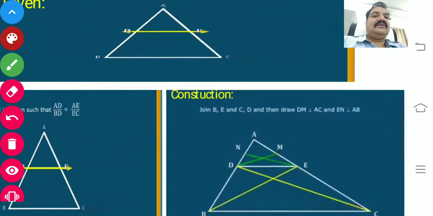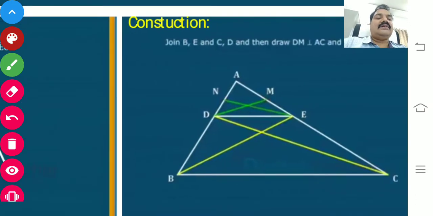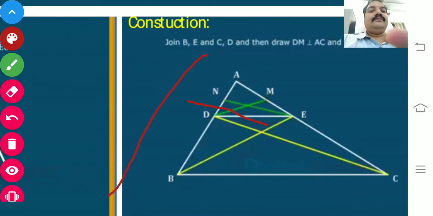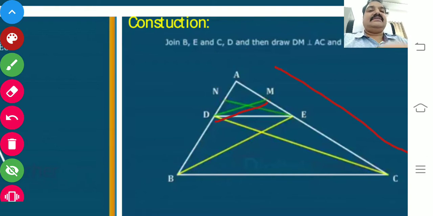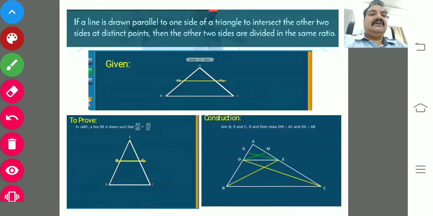For reaching your destination, we have constructed something. What we have constructed, simply we joined B and E and C and D, and EN is perpendicular to AB and DM is perpendicular to AC. So that is only the construction.